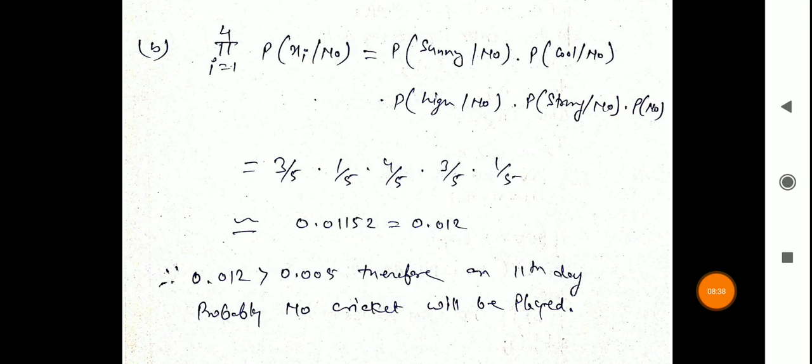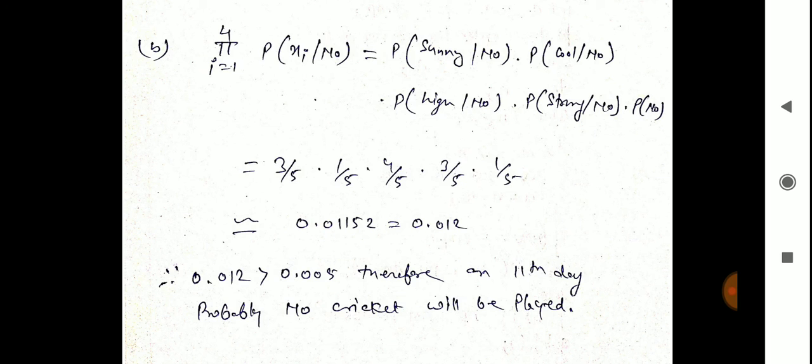Now we will calculate the joint probability distribution for the independent variables in the no category, probability of xi given no. So the formula is probability of sunny given no, probability of cool given no, probability of high given no, and probability of strong given no, multiplied by probability of no. So the values are 3 by 5 multiplied by 1 by 5, 4 by 5, 3 by 5 and 1 by 5. After calculating these values, the approximate value is 0.01152, which is approximately 0.012.